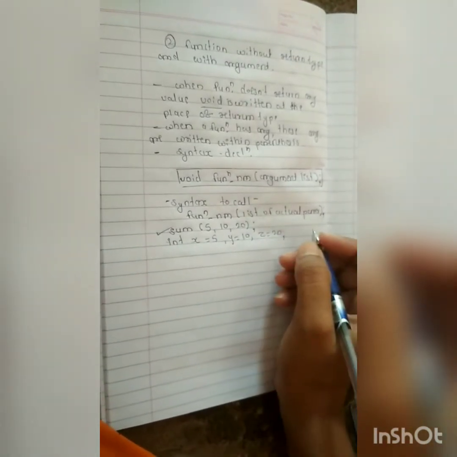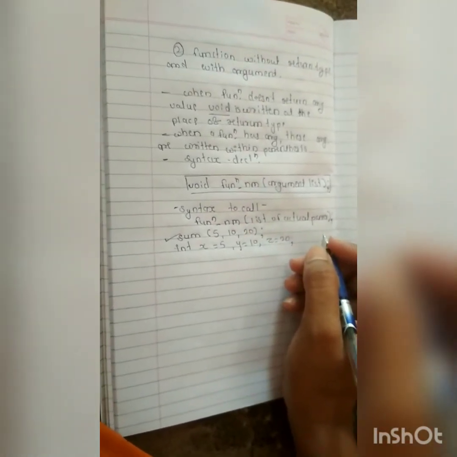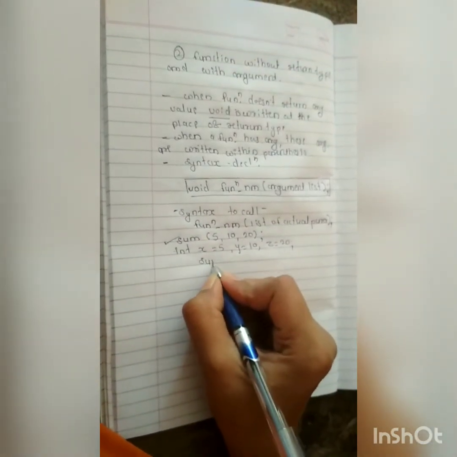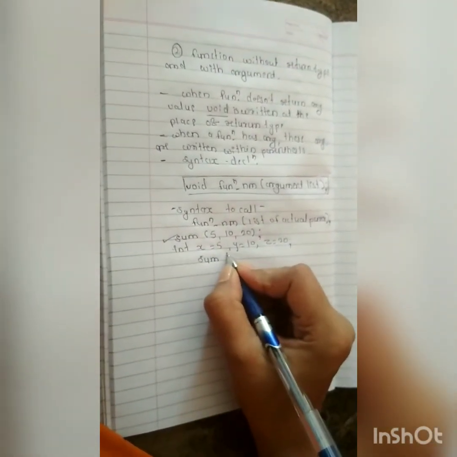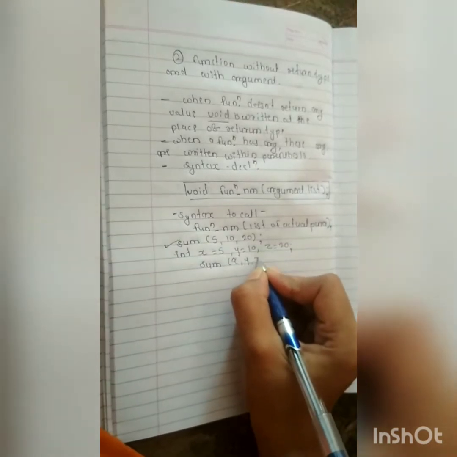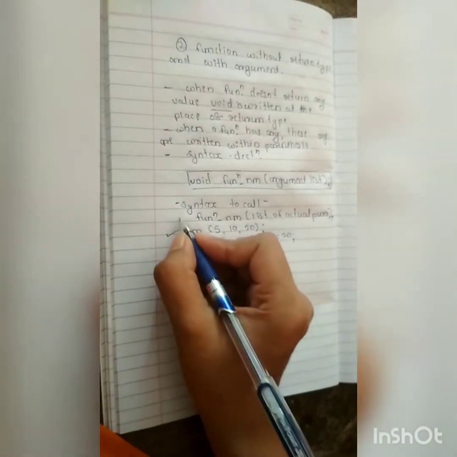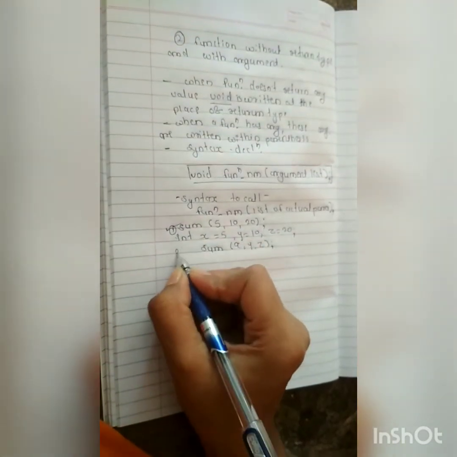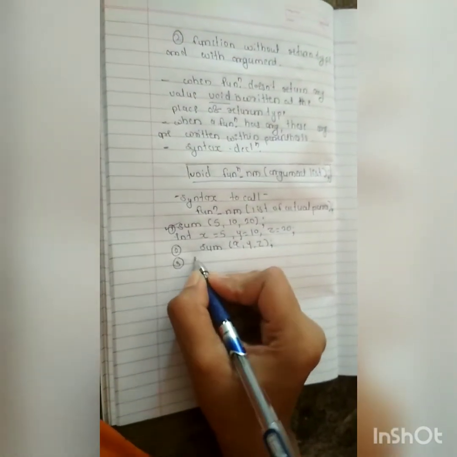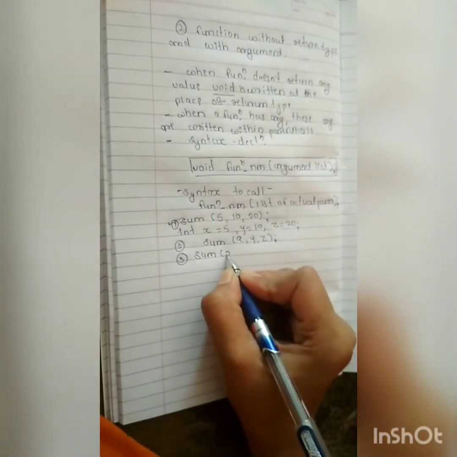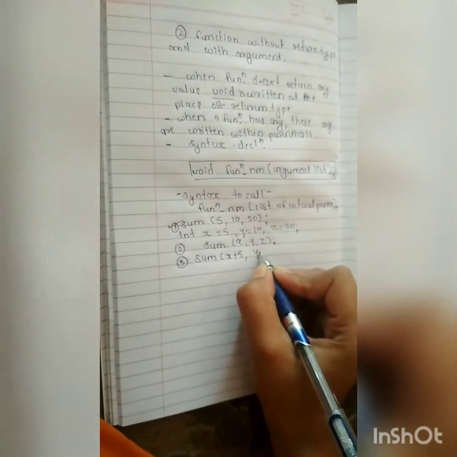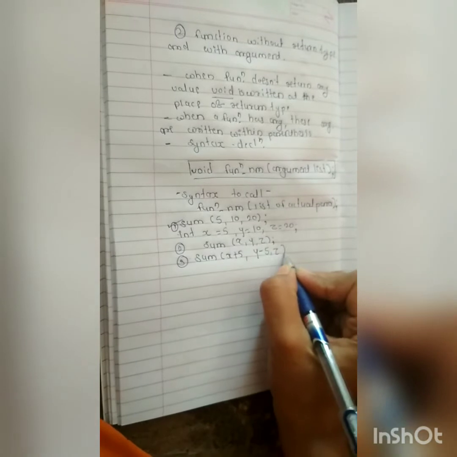These values are assigned to each variable, and we call the function like sum(x, y, z). This is also valid. This is the first valid, this is the second valid, and this is the third valid function call, that is x plus y comma y minus z.